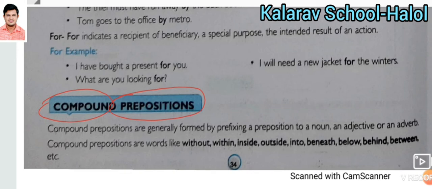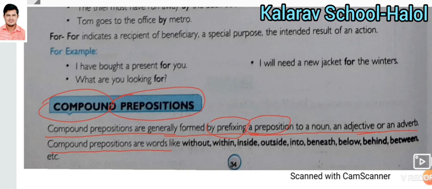What is a compound preposition? Compound prepositions are generally formed by prefixing a preposition to a noun, an adjective or an adverb. Compound prepositions are words formed by prefixing a preposition. Prefixing means the one that comes first.